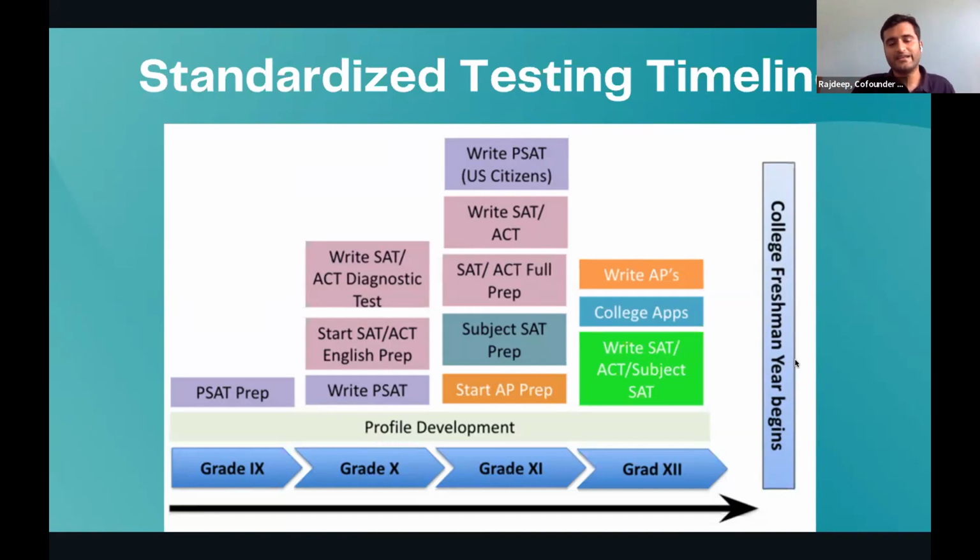So if you look at it, there is grade 9, 10th, 11th, and 12th. So these are the 4 important years that you're going through. And obviously, there's profile development which is happening all across the 4 years. You're doing various activities which are helping you to build your profile. And post grade 12, your freshman year begins, right? Now, at what point of time, what should you be doing?